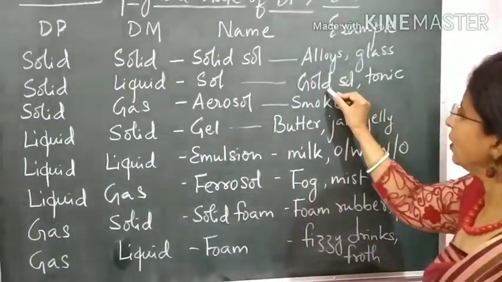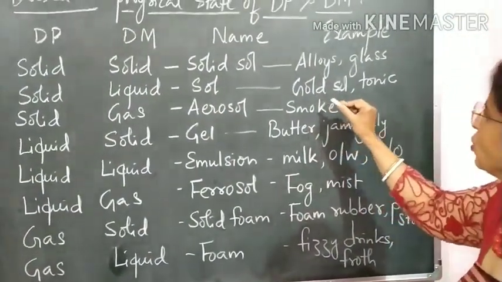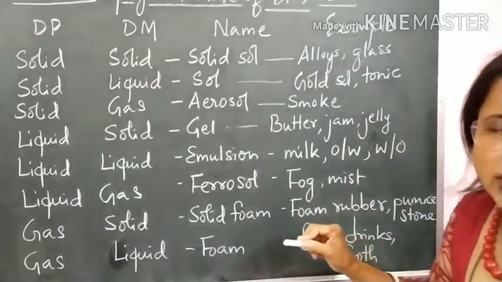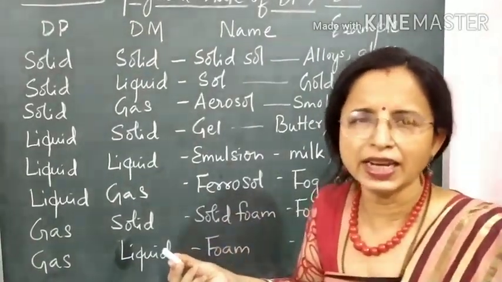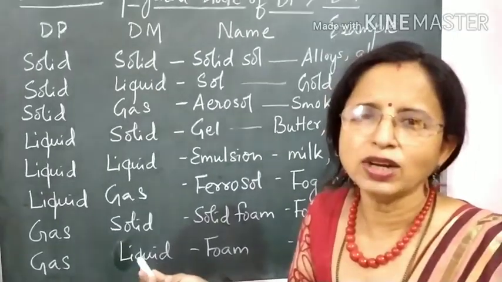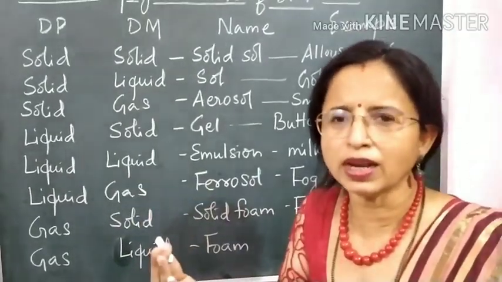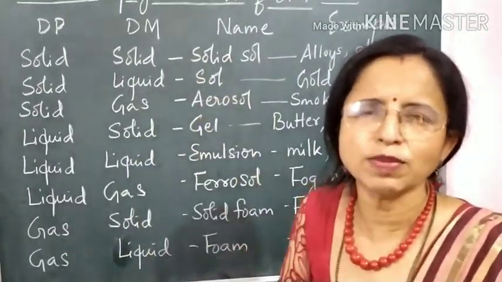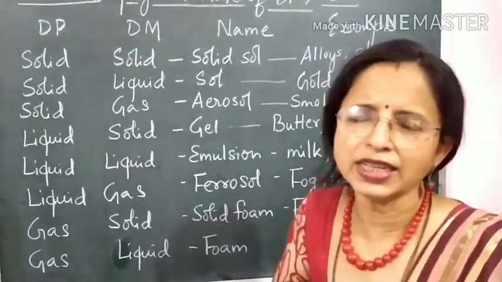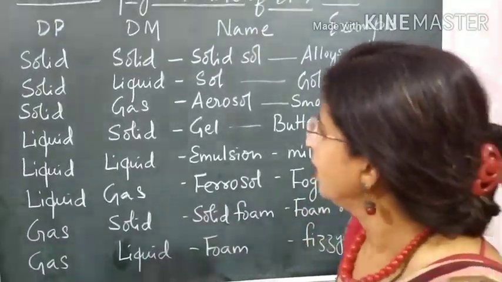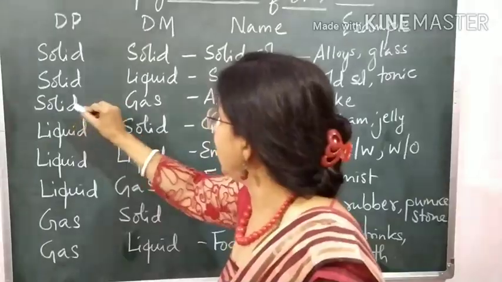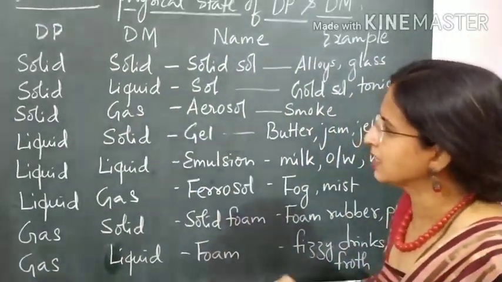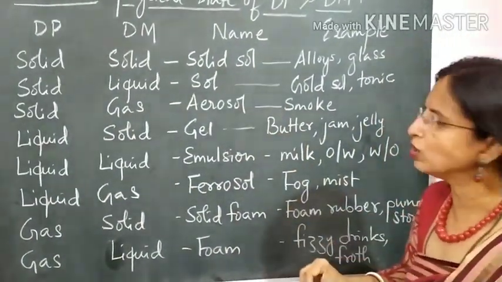So example, metal sols like gold sol and tonics, health tonics, iron tonic and all. Iron is metal which is solid, and in tonics the medium is going to be liquid. In that the iron is dispersed in the form of ion, it is dispersed in the medium. Then when solid is dispersed in gas, it is called as aerosol.